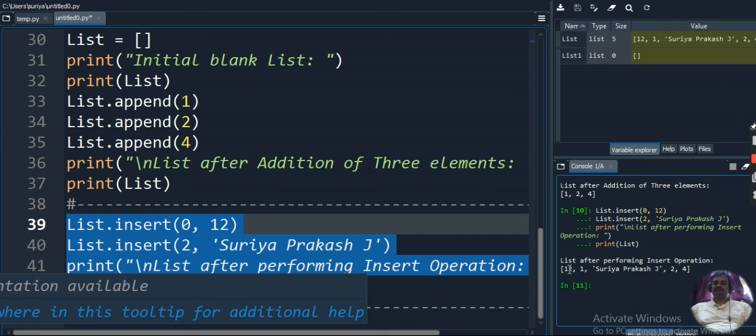So the 0th position is updated with 12, and the second position is updated with Surya Prakash J. What was in the second position is moved to the third position, and what was in the third position moves to the fourth position. Okay, like that we get the output. So insert is used to insert a value at a particular index of the list.